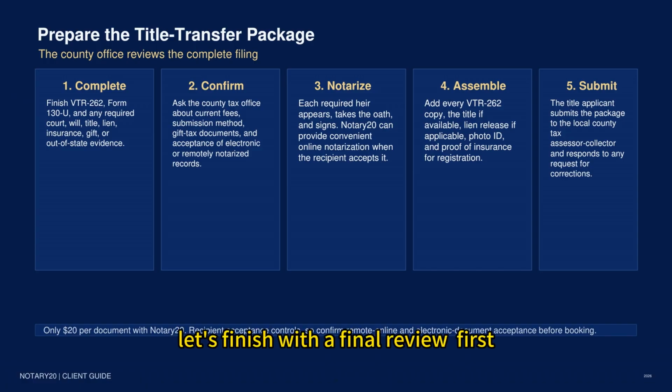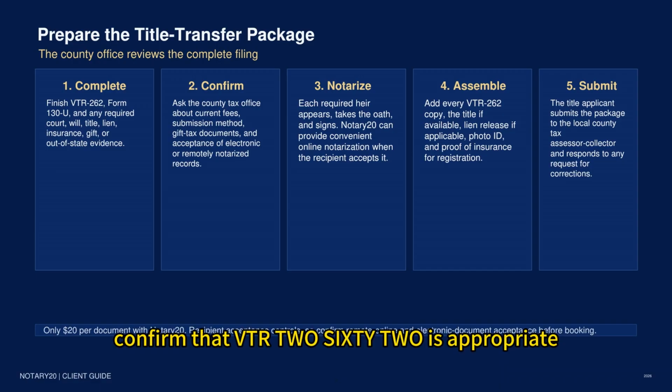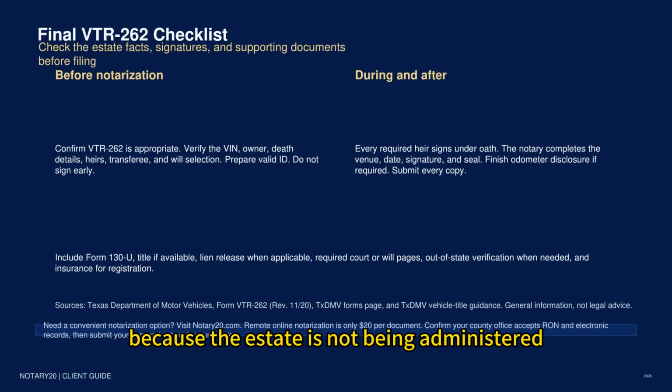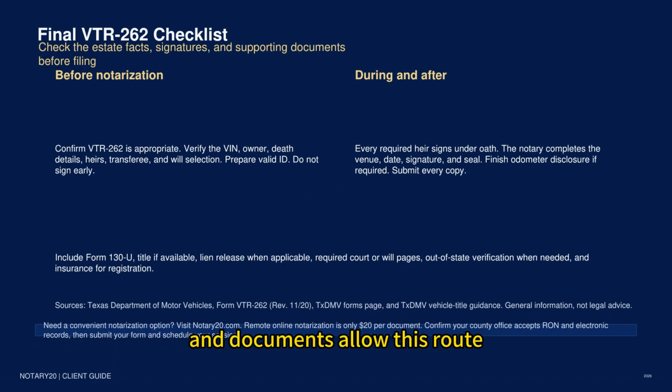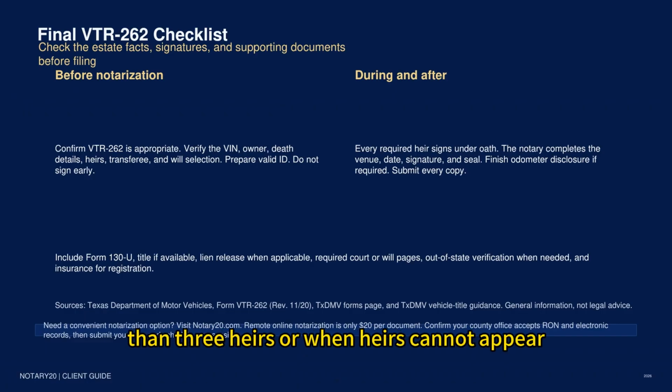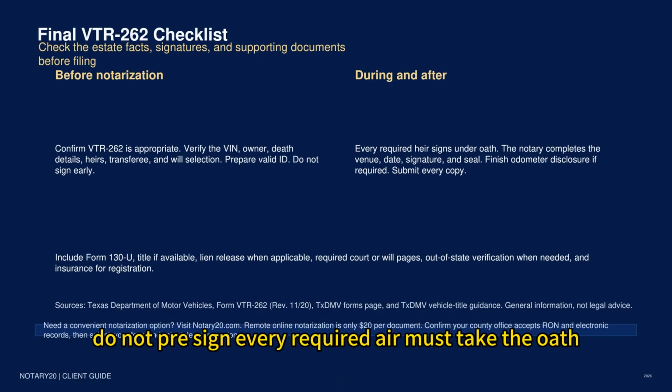Let's finish with a final review. First, confirm that VTR-262 is appropriate because the estate is not being administered, or because the relevant court procedure and documents allow this route. Verify the VIN, vehicle description, recorded owner, date and location of death, every required heir, and the transferee. Check the correct statement about the will. Use additional copies when there are more than 3 heirs, or when the heirs cannot appear before the same notary on the same date. Do not pre-sign.